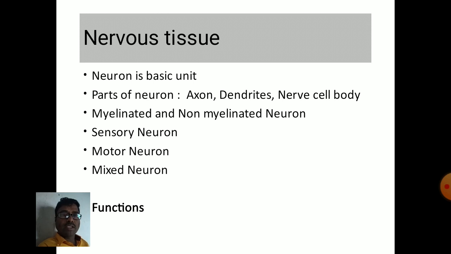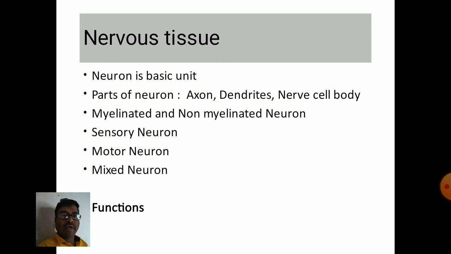Nerve cell body is a rounded structure from which a single long axon arises and short dendrites arise. The neuron may be covered with myelin or may not be covered with myelin. If myelin sheath is present, the neuron is called a myelinated neuron. If myelin sheath is absent, the neuron is called a non-myelinated neuron.